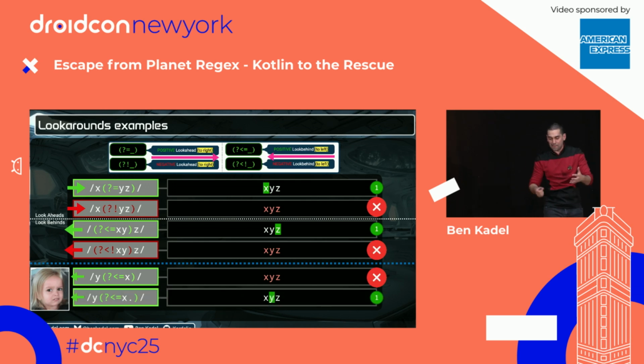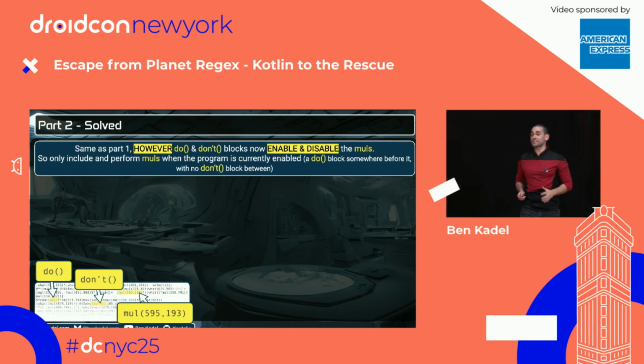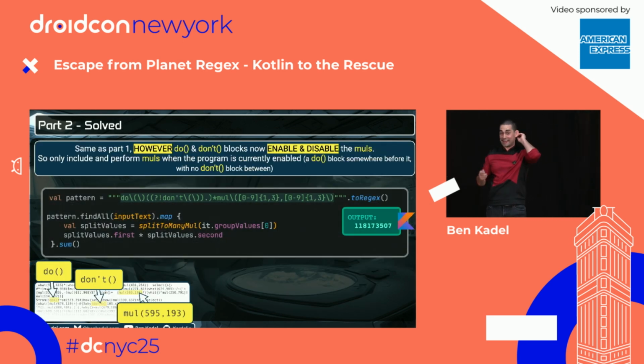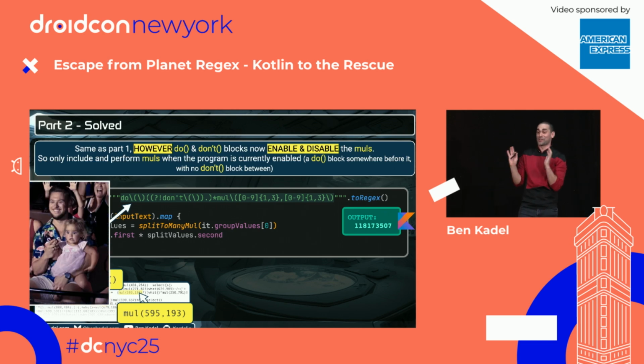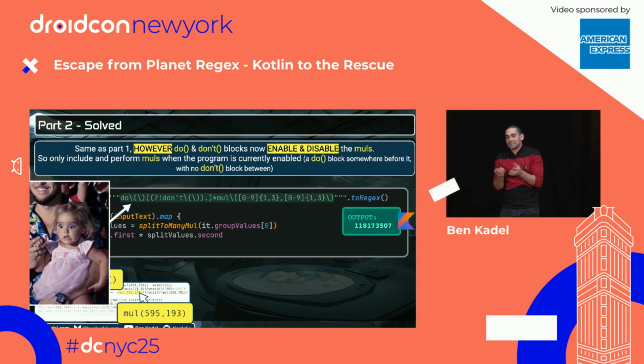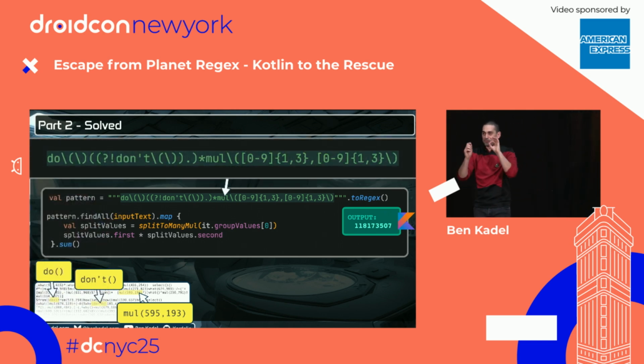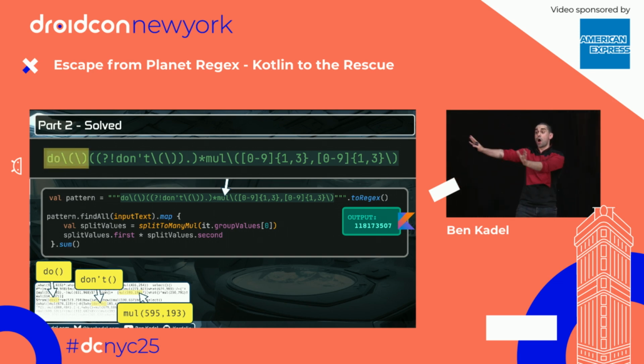Now, you can avoid that by adding in a wild character here, or not doing that in the first place. Cool. So part 2 can be solved as well with some wacky regex. Now, this looks really terrifying. But again, let's break it down bit by bit. Logically, we're looking for do's, right? They're our useful point. This is not, by the way, the best solution to this code problem. This was just me trying to make a slideshow real quick before the deadline.